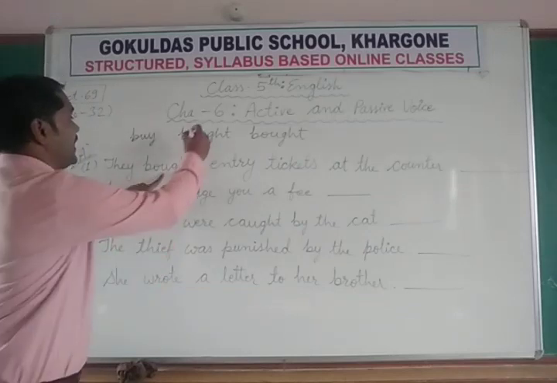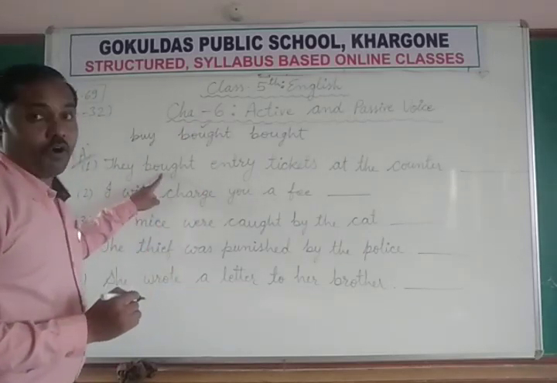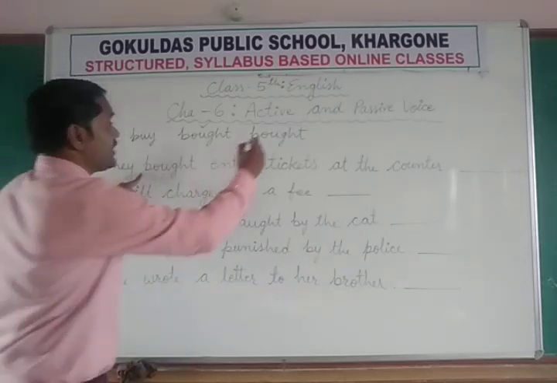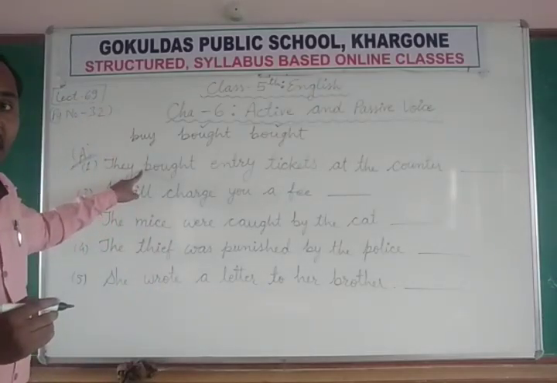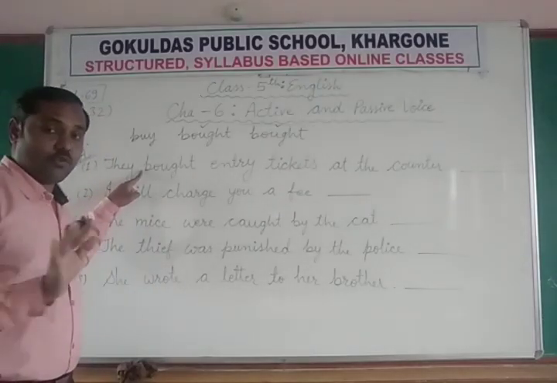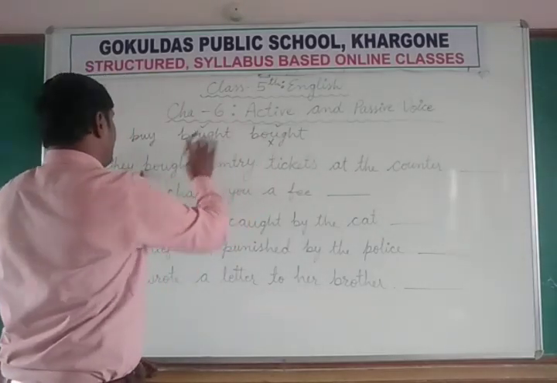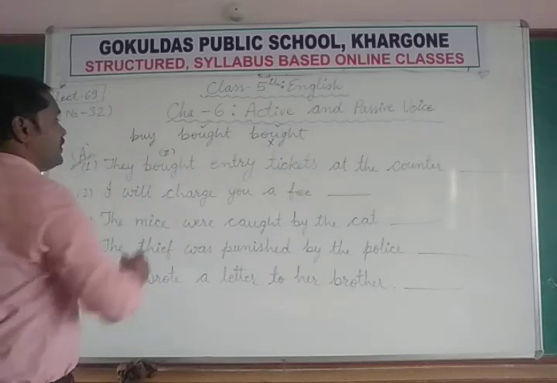It means it is the second form of the verb. And if bought comes with has, have or had, it means it is the third form of the verb. So if there is no has, have, had, it cannot be the third form, it must be the second form of the verb.